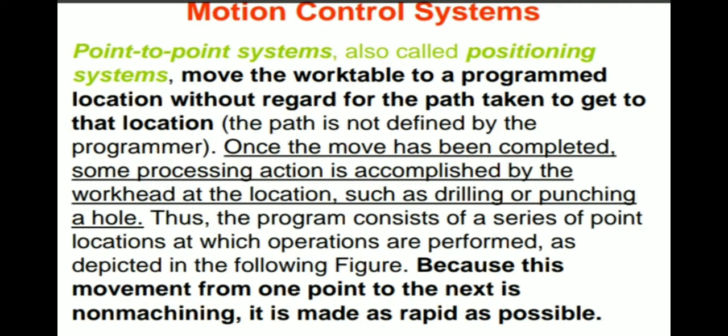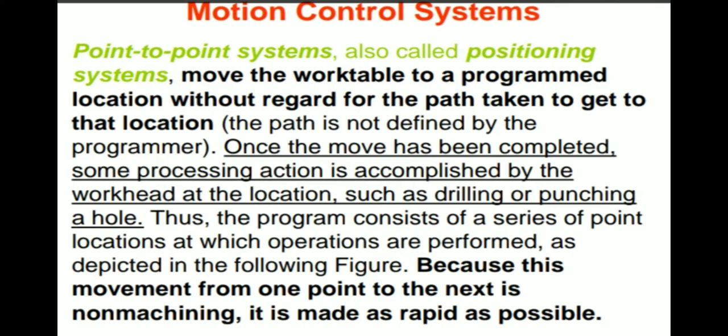The path is not defined by the programmer, because we are maintaining only the point to point or positioning system in the numerical control system.